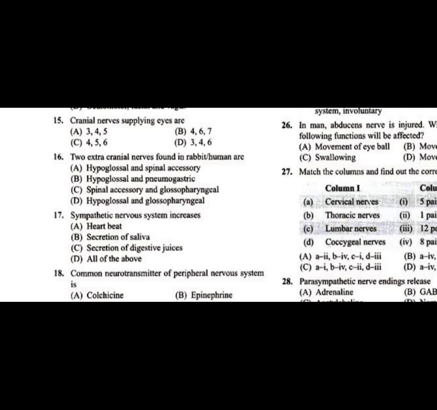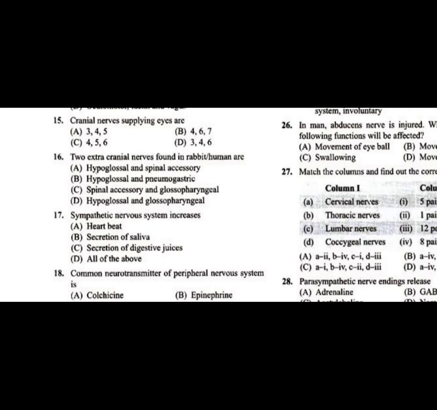Whereas the hypoglossal nerve is mainly a motor nerve which controls the movements of the tongue. So these two are the extra nerves we find in mammals. So question number 16, the answer is A itself, students.